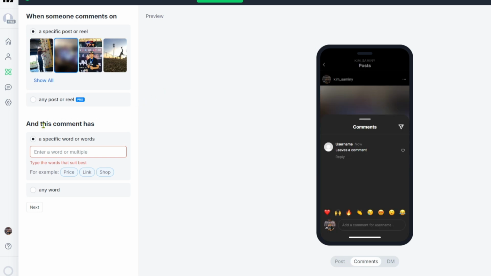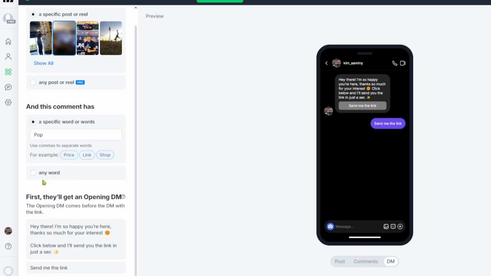And right after that, we can navigate through this section right here where we can add specific words that the AI could detect. So let's say that I am starting a giveaway event, and when someone comments something like pop on the comment section for this specific post, they will get the necessary steps to get to my giveaway event. From here, you can click on next, or if you want to, you can click on any word, meaning if someone comments on your post, they will receive your DM.